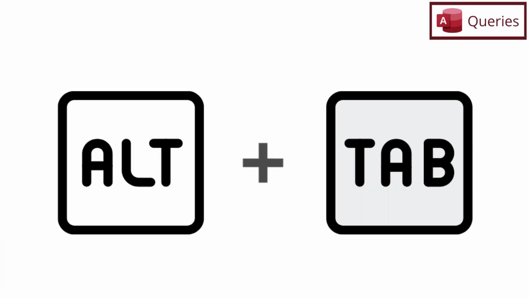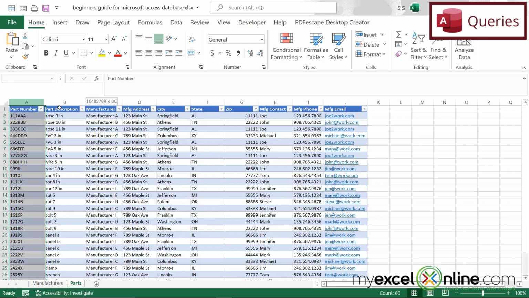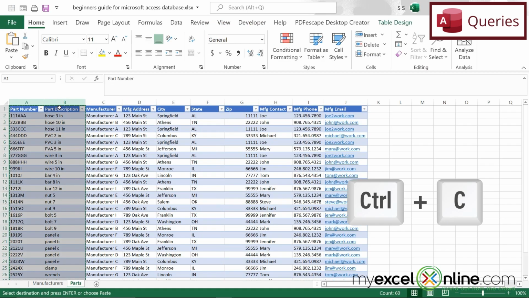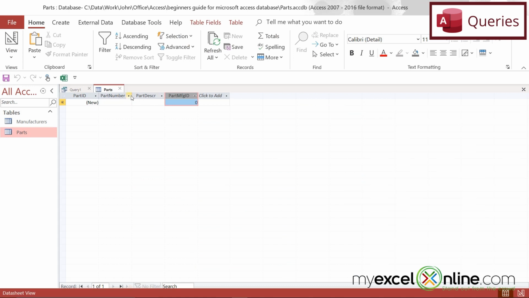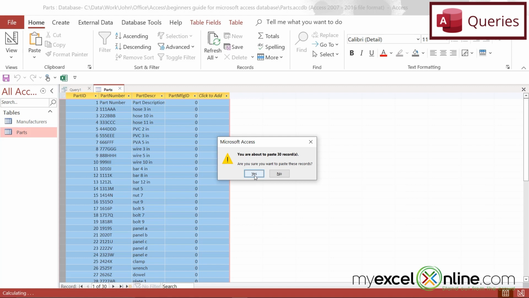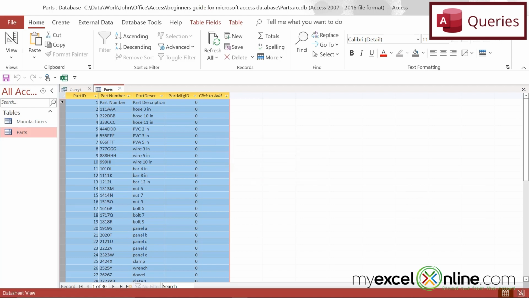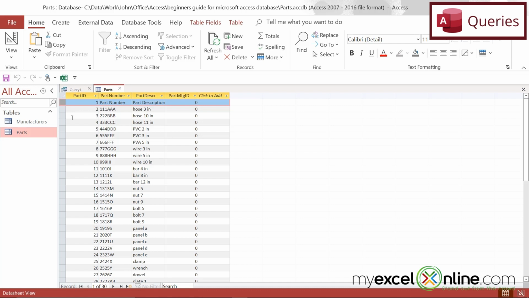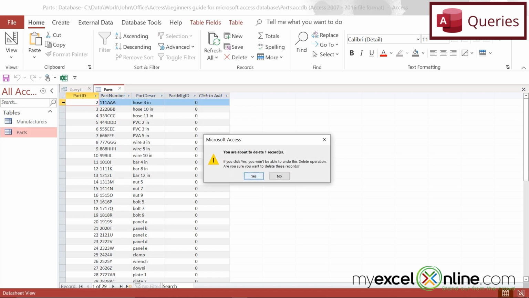So I'm going to Alt-Tab back to Excel and just highlight these two columns and hit Control-C, and then go back to Access and highlight these two columns and hit Control-V. And I'm going to paste about 30 records and I'll say yes. But notice that my column headers came in here, so I'm just going to delete that record by highlighting it right here on this gray box and hitting delete on my keyboard.